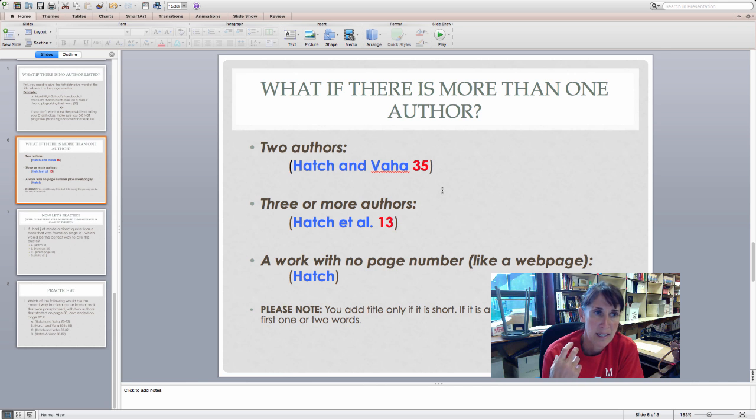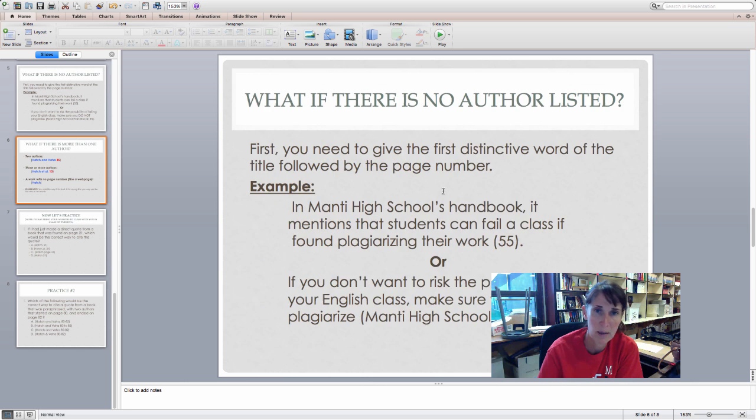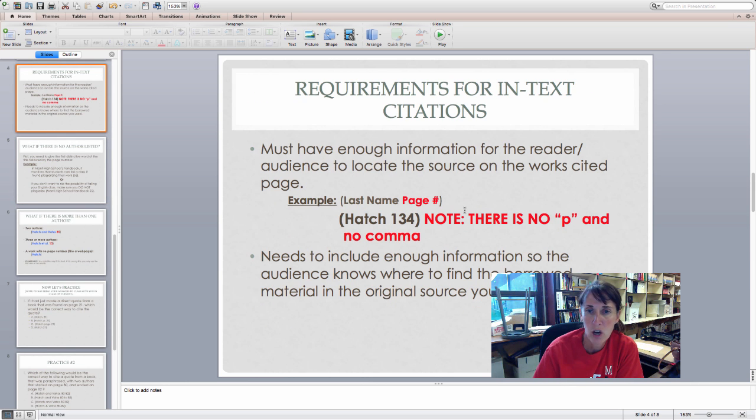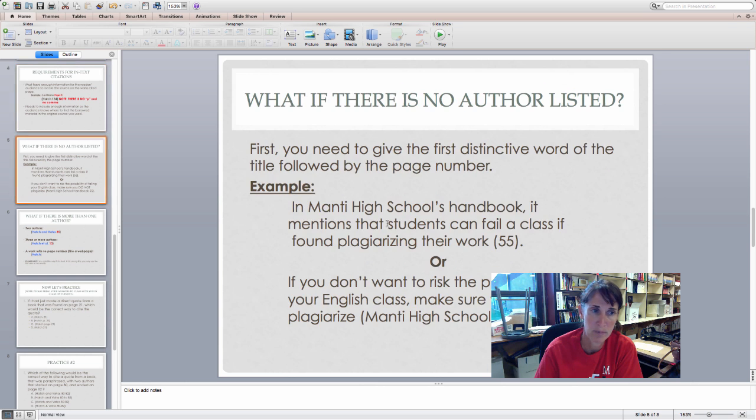Now, as noted in the PowerPoint a couple slides above, and let me go back up there, please note that when you do this, you've got to make sure that you have the author's last name and the page number. Here's an example of how it would look, and recognize that there is no P for page number and there is no comma after the author's last name. So please be aware of that. It is just the author's last name and the number.